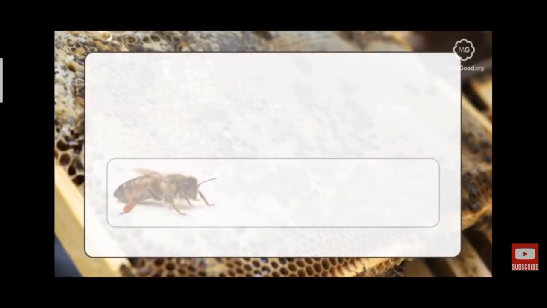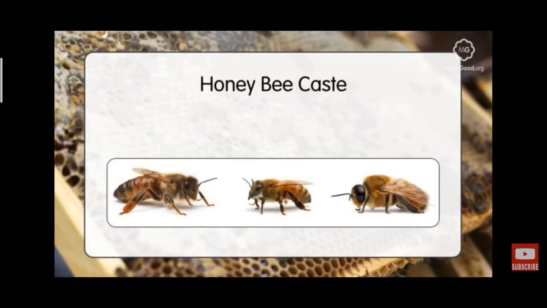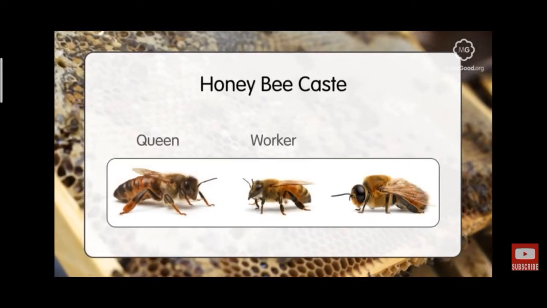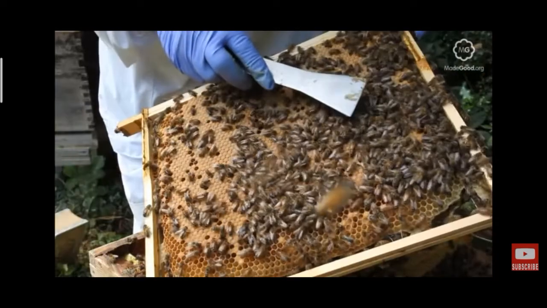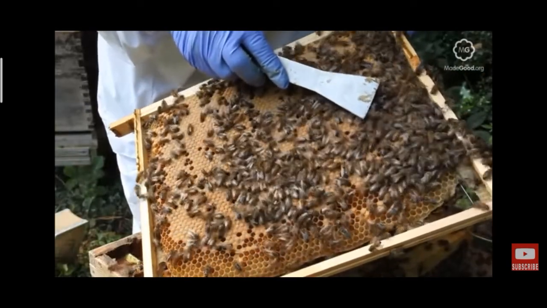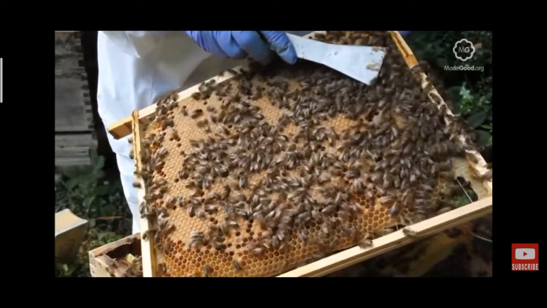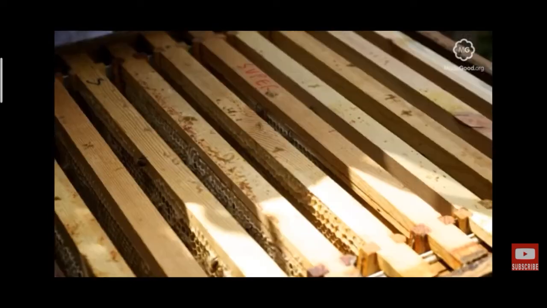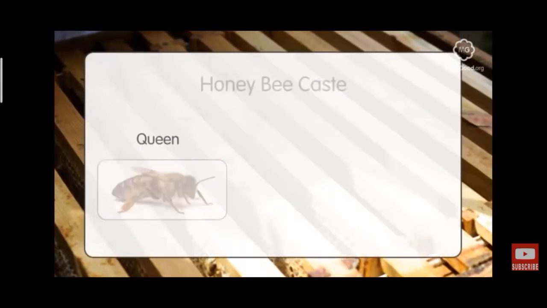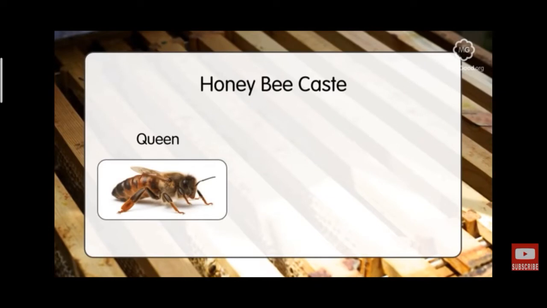In every beehive, there will be three types of honeybee: a queen, worker, and drone. In all beehives, there will be one queen who lays eggs. Without that queen, honeybees cannot survive. So, a queen honeybee is laying eggs. There will be one queen bee in every beehive.